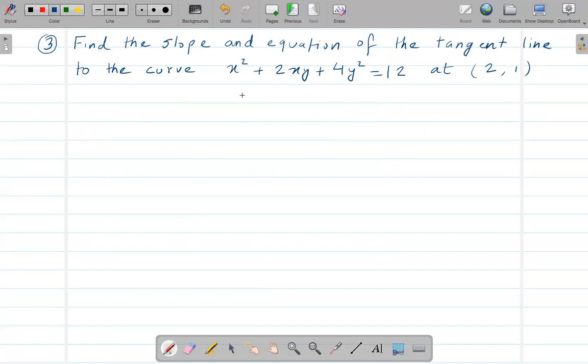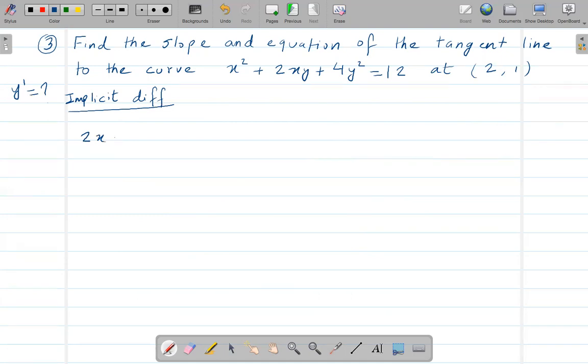So first let's find the y prime. To find y prime, again I need to use implicit differentiation. So using implicit differentiation, for the x variable, you just take the derivative of that.